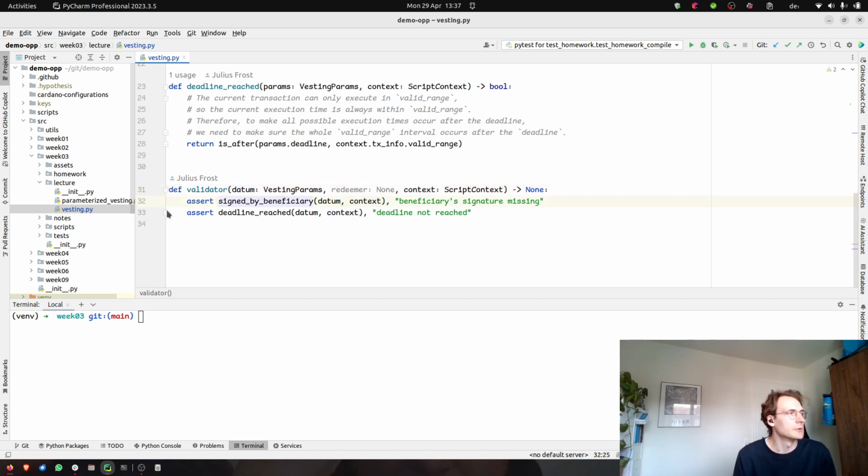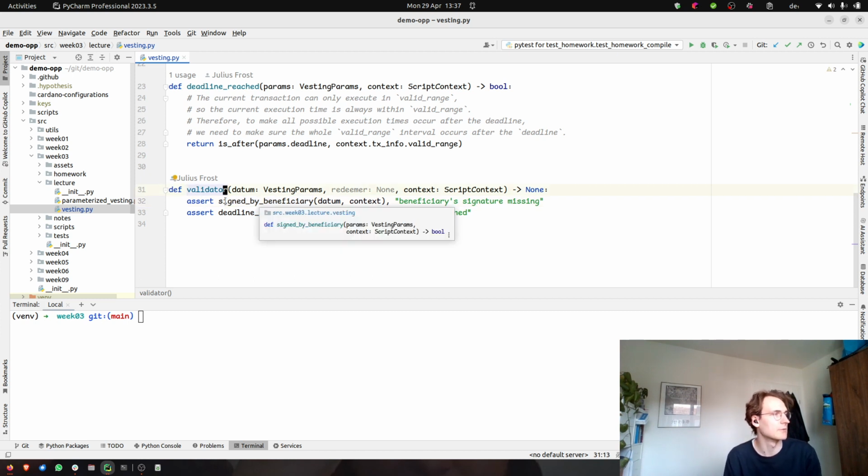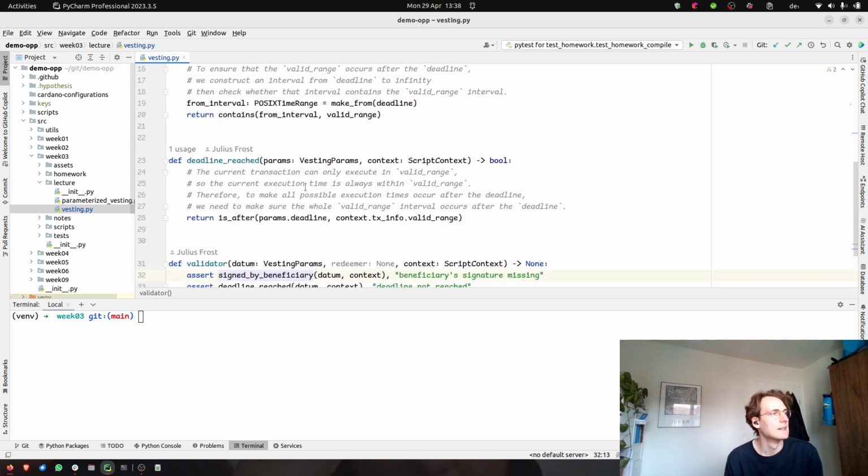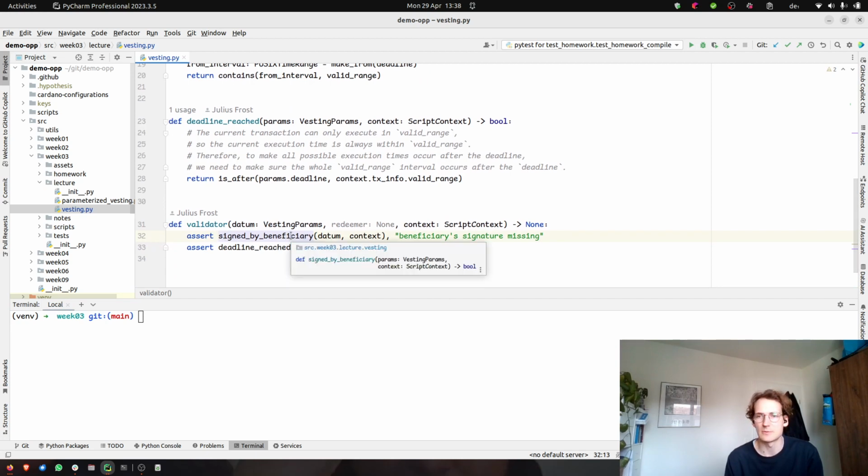So we basically have two checks in this validator. It's a very simple script. The first check makes sure that the funds can only be spent if the person that has the secret key matching the beneficiary public key has signed the transaction. In other words, only the person that knows the secret key can actually spend the funds.